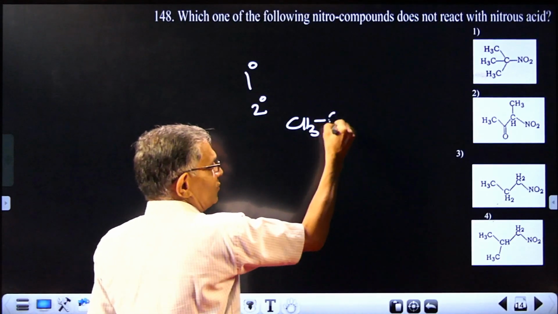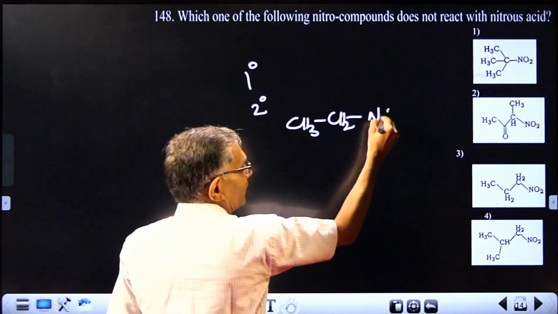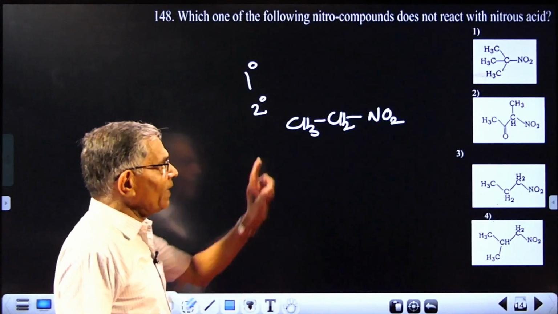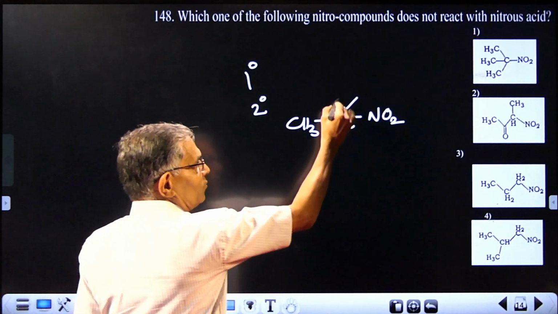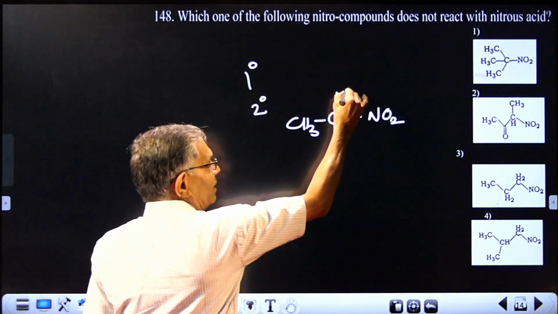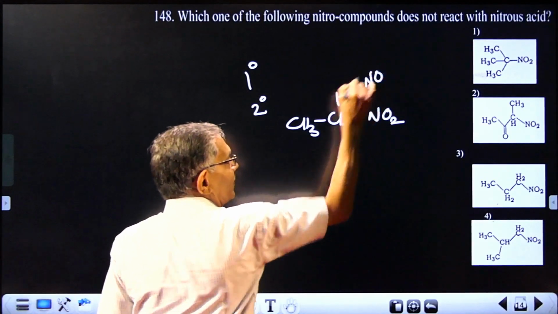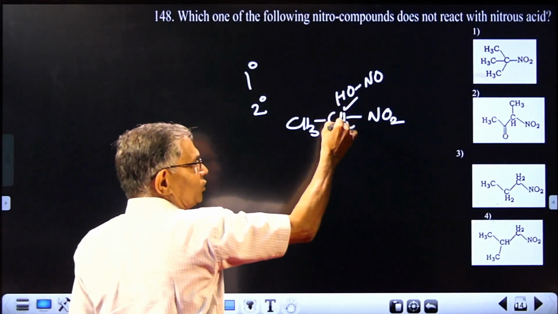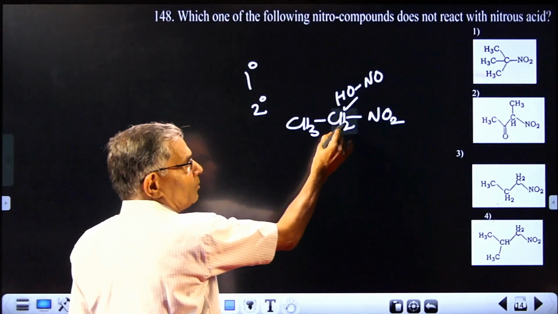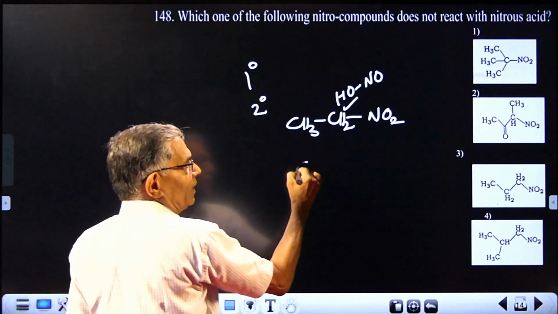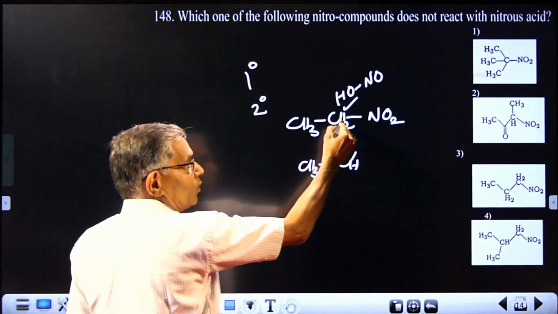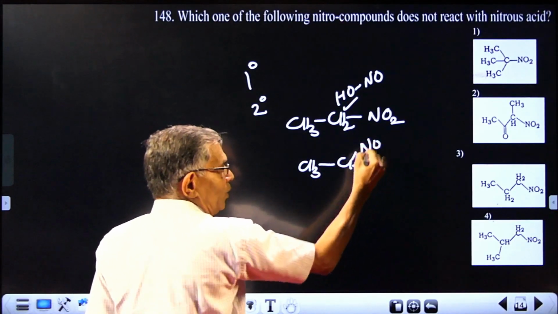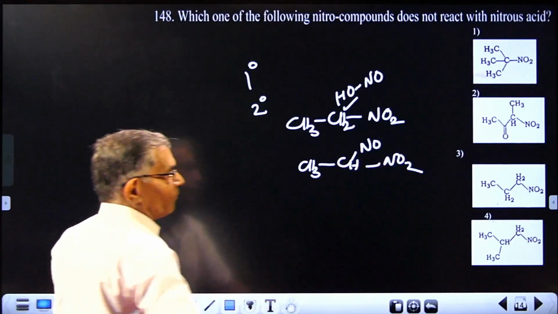CH3CH2NO2, for example, can react with nitrous acid using one of these hydrogens. What happens is nitrous acid will react like this, HONO. And with elimination of water using one hydrogen from here and another from here, it will give a compound CH3CH. OH is gone as water, remaining NO and NO2.